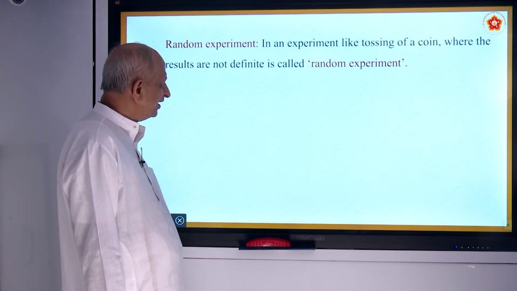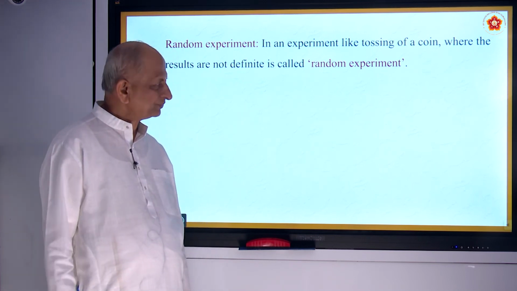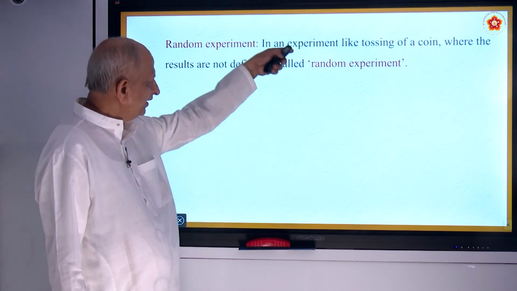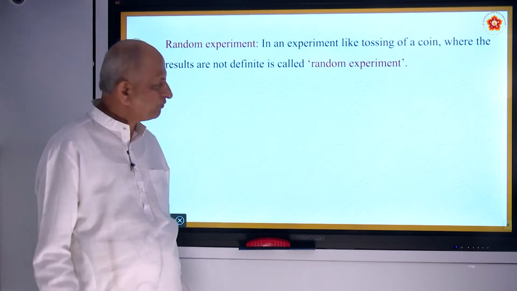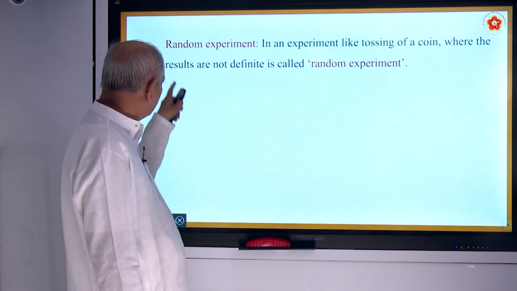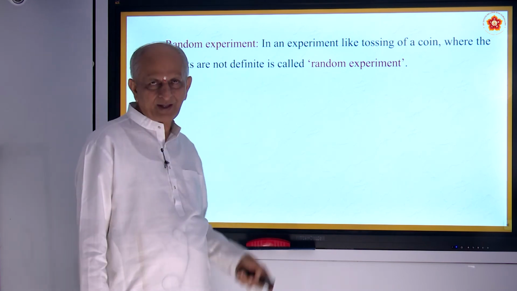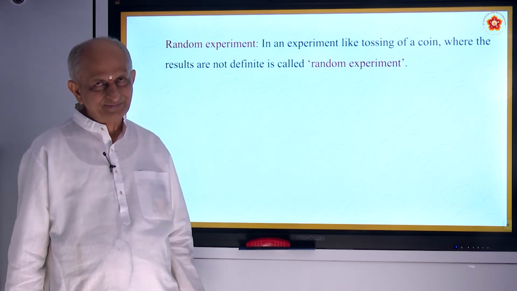And this is what is called an experiment. Tossing a coin is an experiment. And when you toss the coin, we do not know whether head comes or tail comes up. So that is called a random experiment, where the results are not definite. Is it not? Even the game of a die.